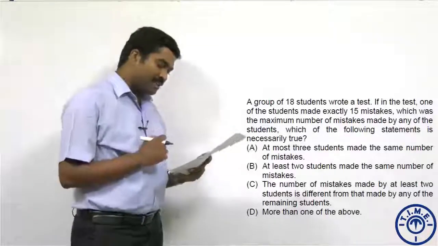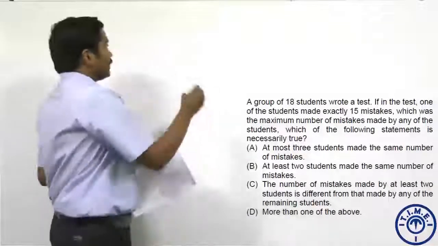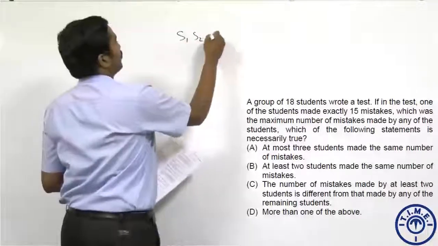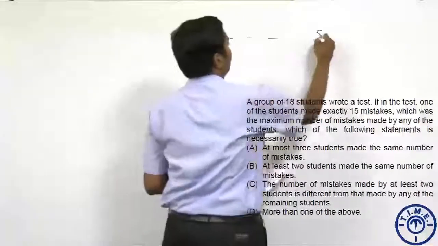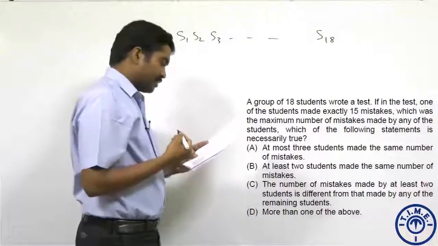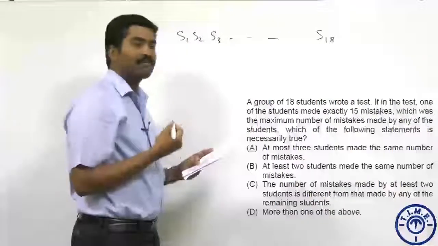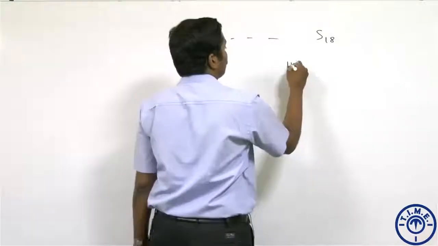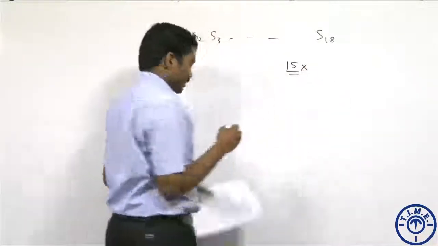A group of 18 students wrote a test. Let's refer to them as S1, S2, S3 all the way till S18. 18 students wrote a test. If in the test one of the students made exactly 15 mistakes, one of them definitely made 15 mistakes, and